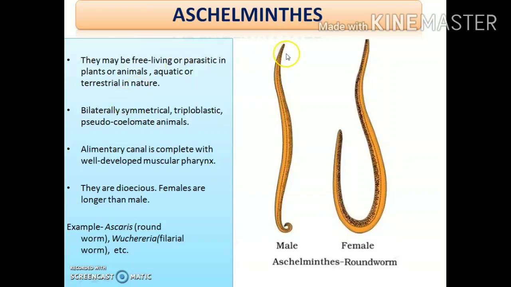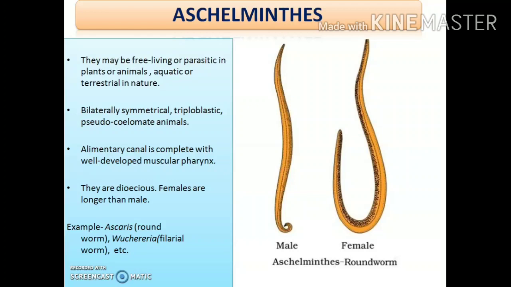Okay, so here you can see, taking an example, this is a roundworm. If you try to divide it into two similar halves, then you can only do that by dividing it along its longitudinal axis, this axis. In no other axis will you be able to divide it to get two similar halves. As a result, it is a bilaterally symmetrical animal. Clear? The next is, it is a triploblastic animal. Why? Because it has all the three germ layers during embryonic development, that is ectoderm, endoderm, and mesoderm. All the three germ layers are present, and so it is a triploblastic animal.